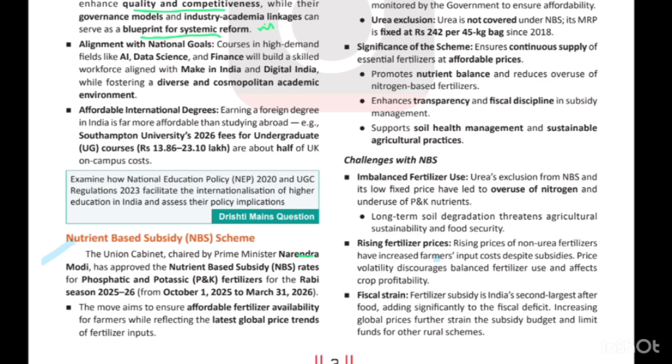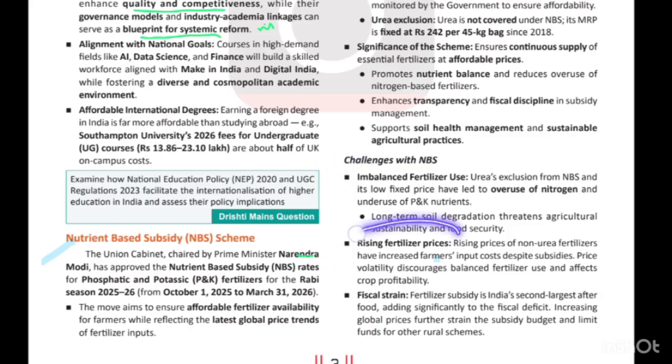And also, since it is made from various components, and various nutrients are required for it and its processes, if the supply chains are disrupted, prices of these fertilizers may be hiked, and that makes it very difficult. That basically comes to the government funds, and since the government has to fund this nutrient based subsidy scheme, it has less amount available for the other farmer welfare schemes. So that is also there.